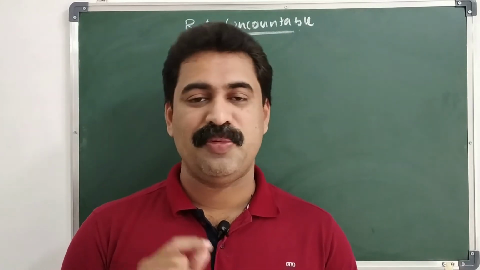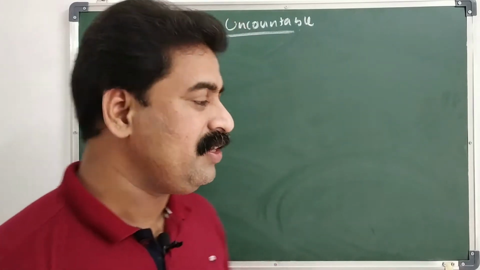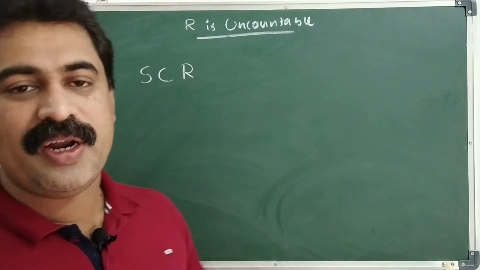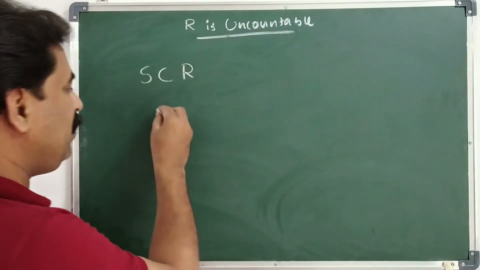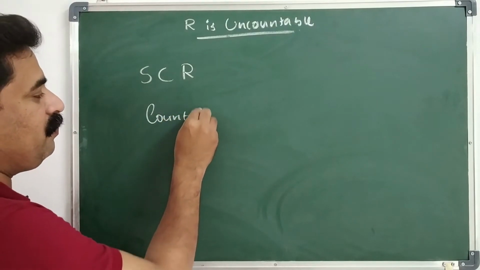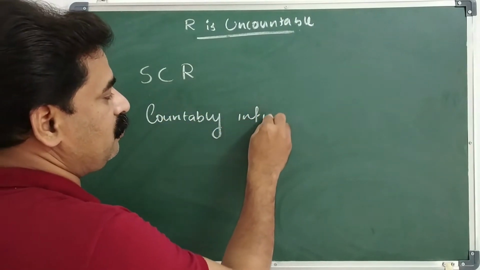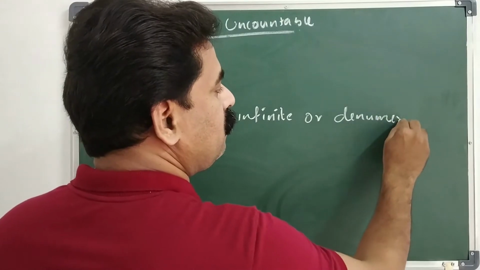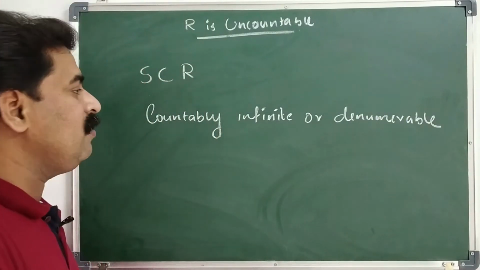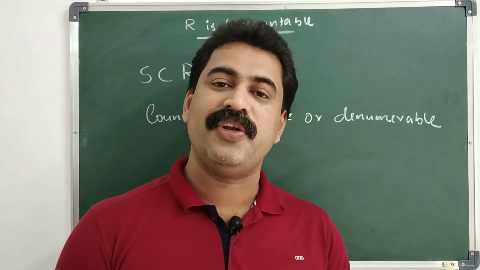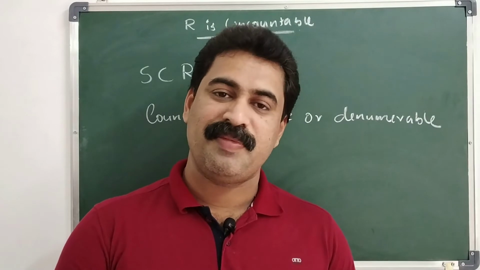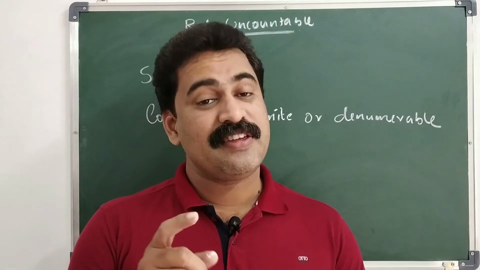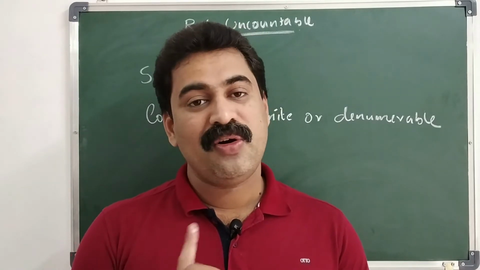Let S be a subset of R. S is said to be countably infinite or denumerable if there exists a bijection from N onto S. That means we can see a bijective map from N onto S.